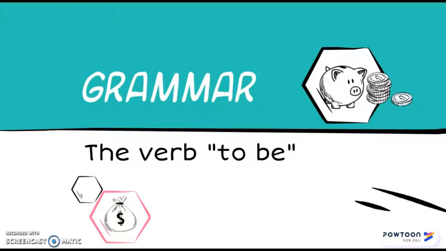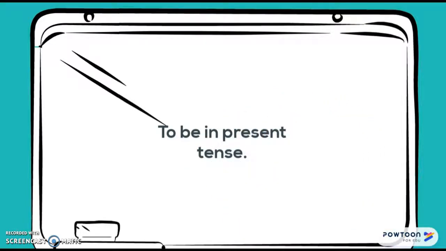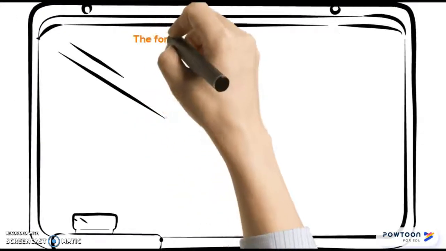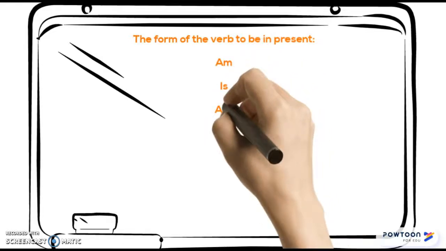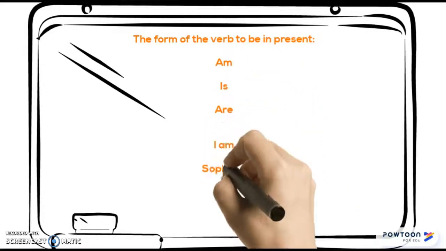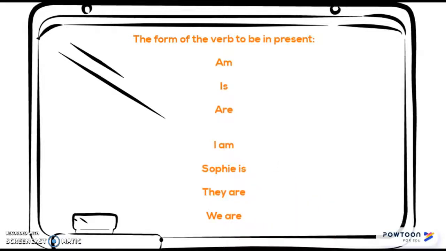Today we're going to talk about the verb to be. To be is the most important verb in English. Today we're going to work with to be in present tense. The form of the verb to be in present tense comes in the form of am, is, are. As the example says, I am, Sophie is, they are, we are.